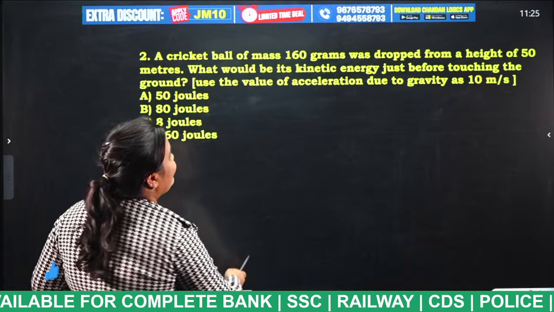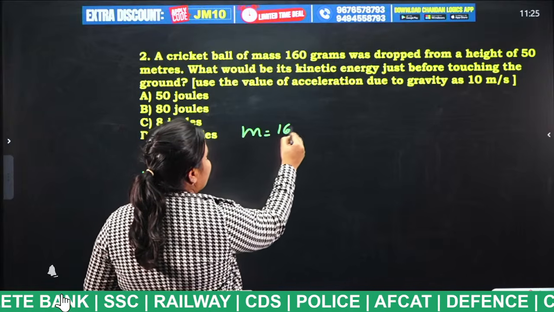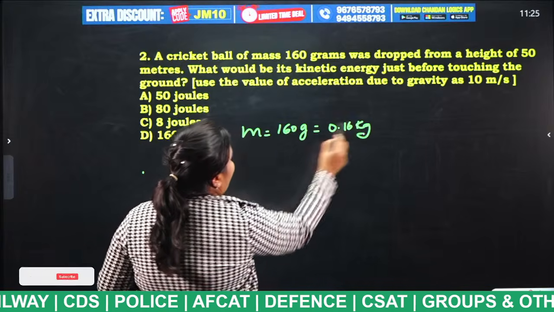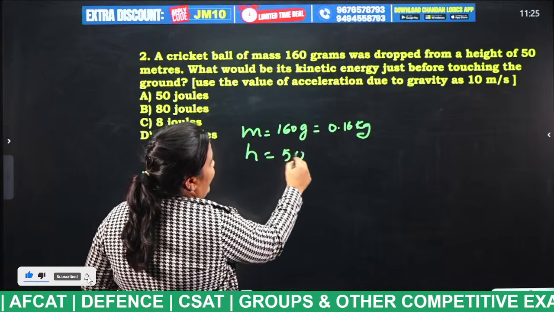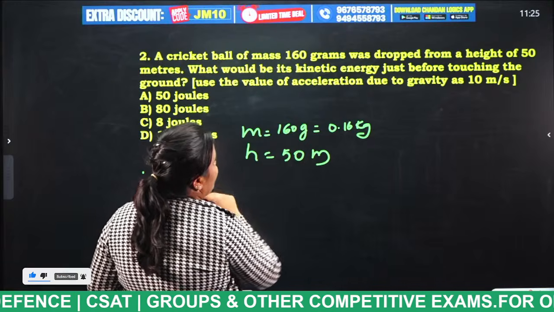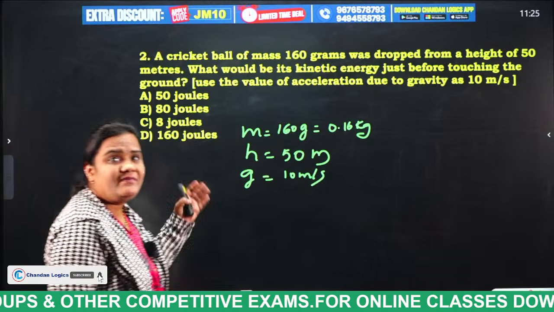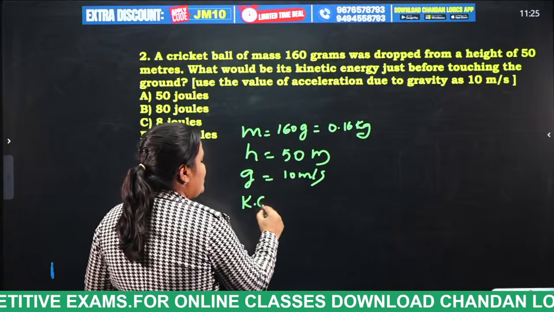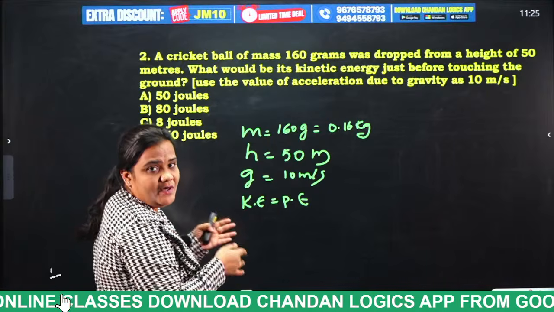So what are the given values? Mass is equal to 160 grams, that is nothing but 0.16 kg, and height is equal to 50 meters, and g is equal to 10 meters per second squared. So that is another way of solving, but this is a very easy process. Kinetic energy is equal to potential energy, right? If you find the potential energy, that will be equal to kinetic energy.